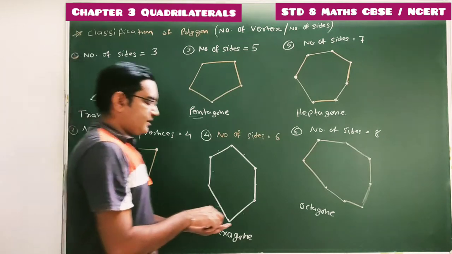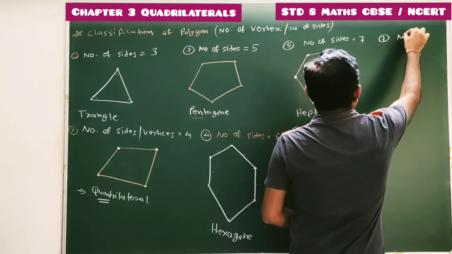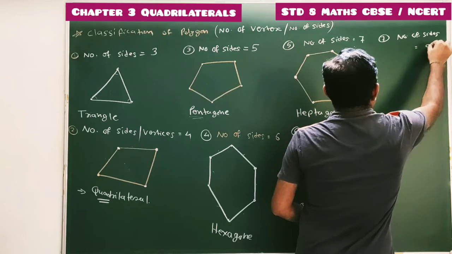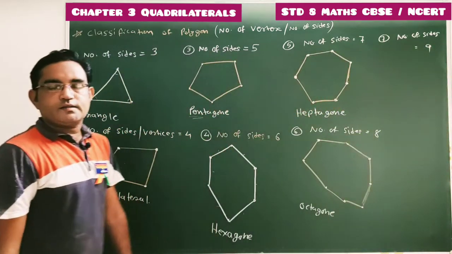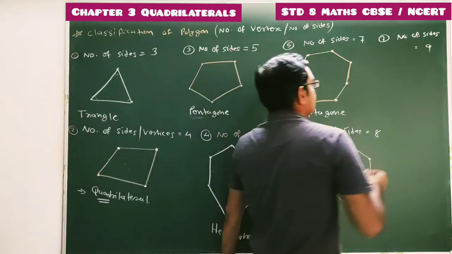Now number of sides are 9. If number of sides are 9, total 9 sides are there, then it is known as a nanogon.